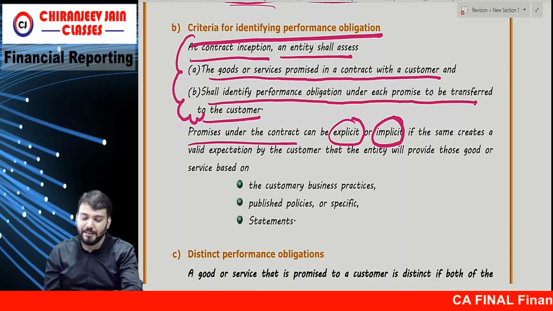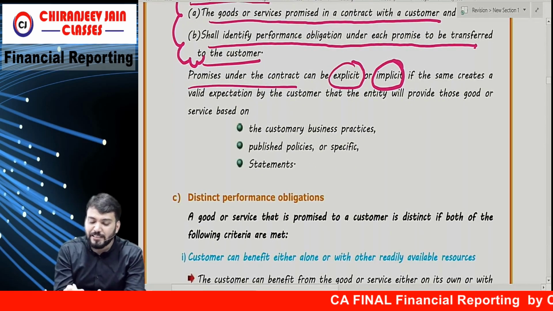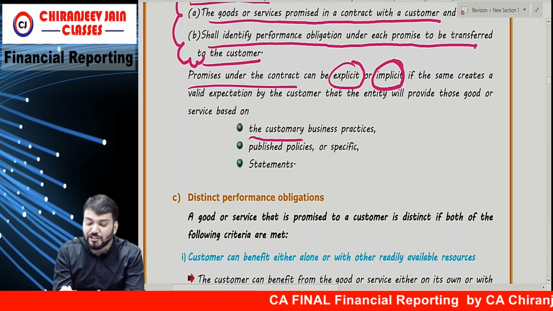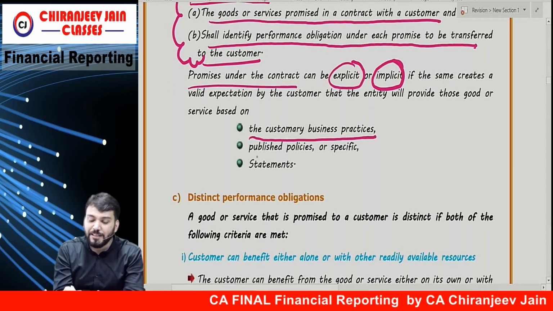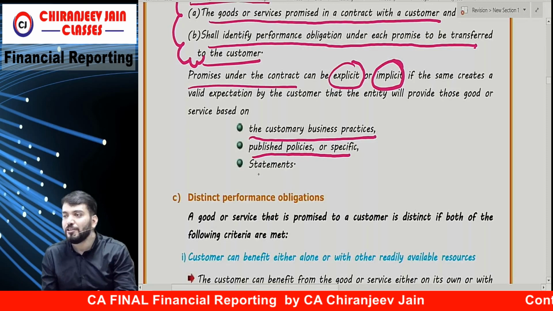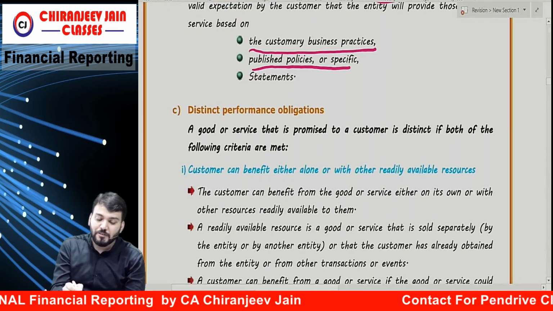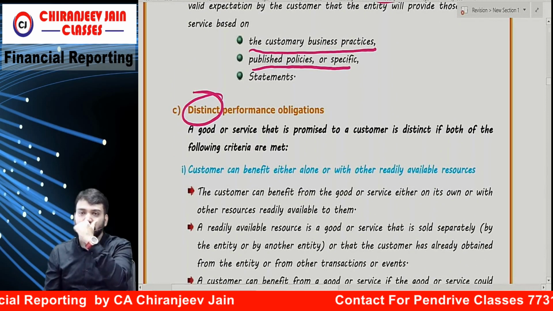Understood this point? Correct. Yes, correct. It can be based on customary business practice, or it can be due to a published policy or a specific statement. Understood? Yes, sir. Understood. Now, sir, what is the meaning of distinct performance obligation?